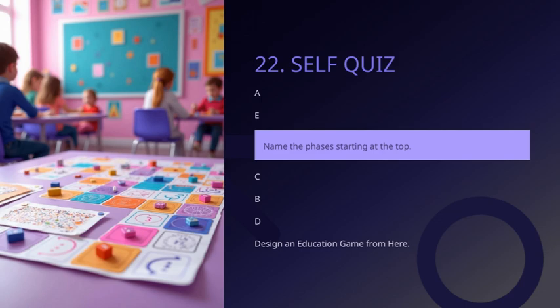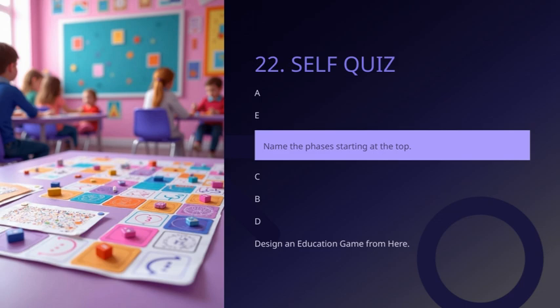Then, we move to designing the game mechanics and narrative to support those objectives. It's crucial to keep the game engaging, but also aligned with the educational goals. Next, we think about how to incorporate feedback and adaptive challenges, making sure the game responds to the learner's progress. This ensures that the experience remains motivating and customized to individual needs. Finally, testing and refining the game based on actual user feedback is essential before full deployment.